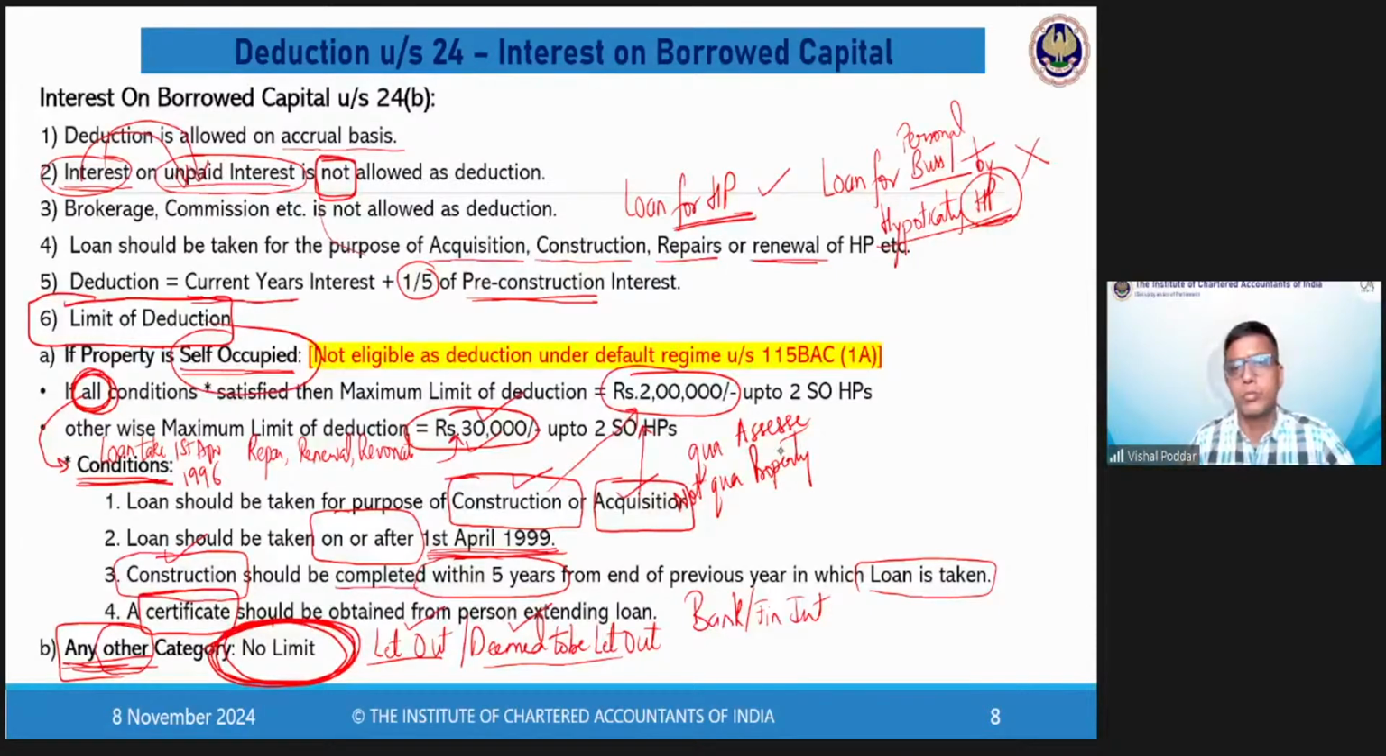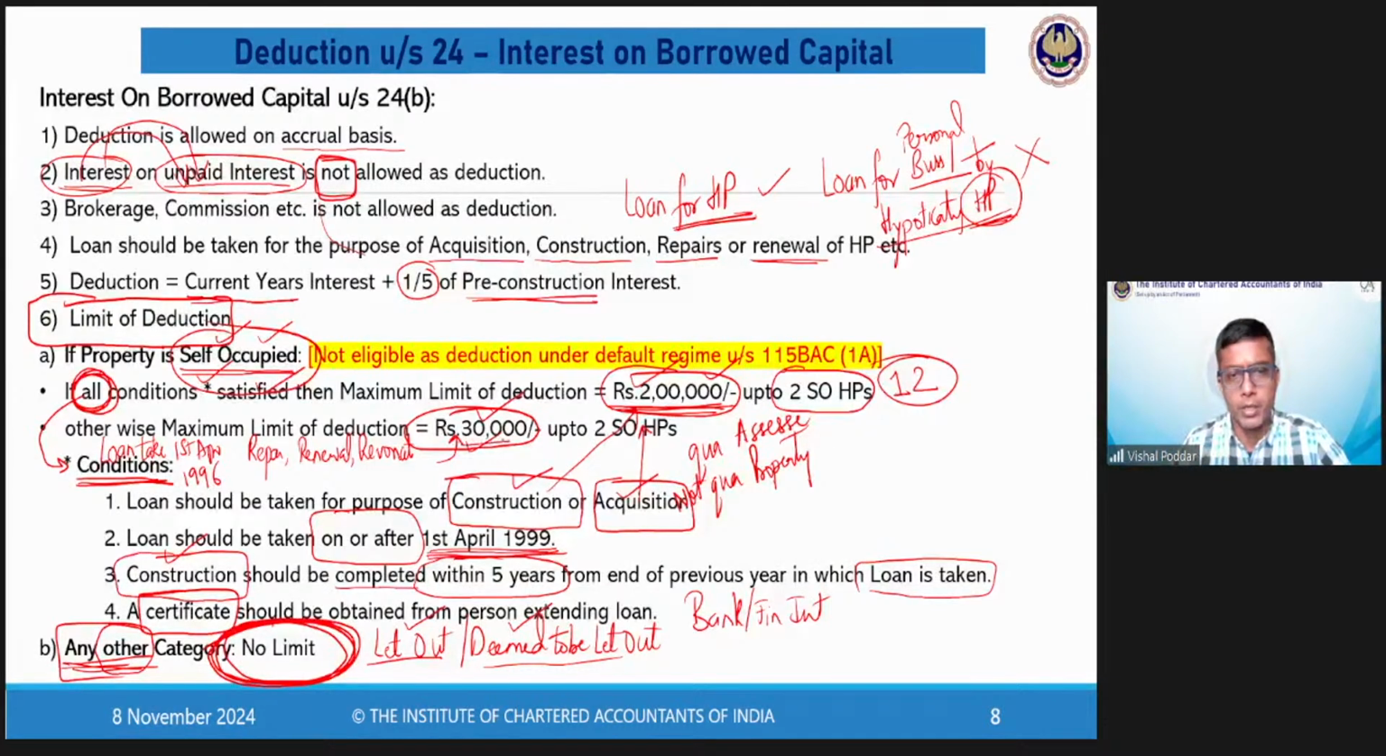Now, if the limits are clear, and if it is also clear that the limits will apply only when the property is self-occupied, now comes the main point. What is this main point? This 2 lakhs limit is not per property. It is for 2 properties combined. So if you have 1 property, still the limit is 2 lakhs. If you have 2 properties, still the combined limit for both the properties is also 2 lakhs.